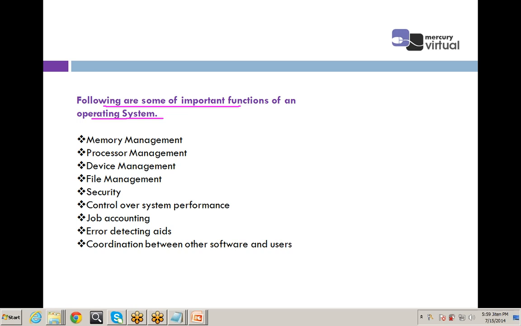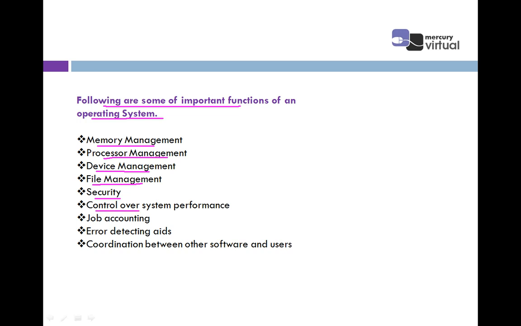There are different functions which are discussed in detail, but on this slide there are different names of what is performed by the operating system: memory management, processor management, device management, file management, security, control over system performance, job accounting, error detecting aids, coordination between other users and hardware. In simple terms, all the management is done by the operating system, whether it be memory, processes, devices, or files, any type of management.